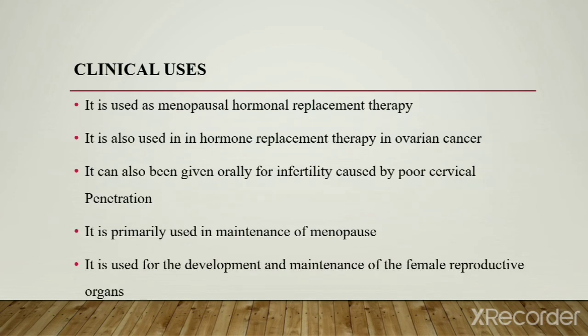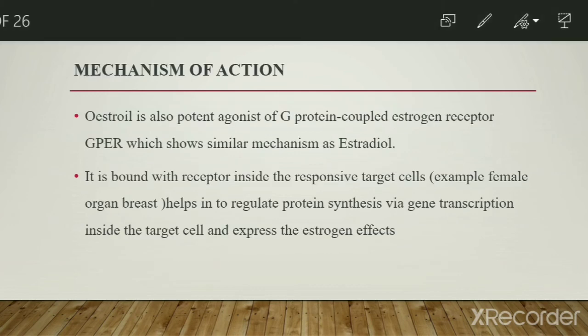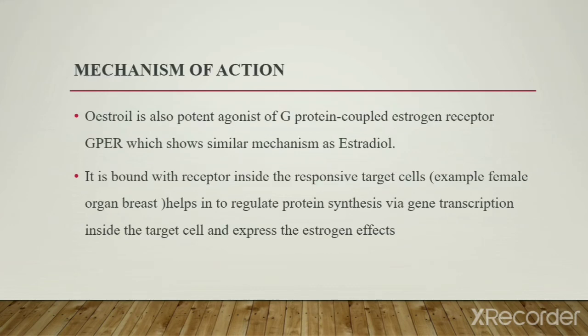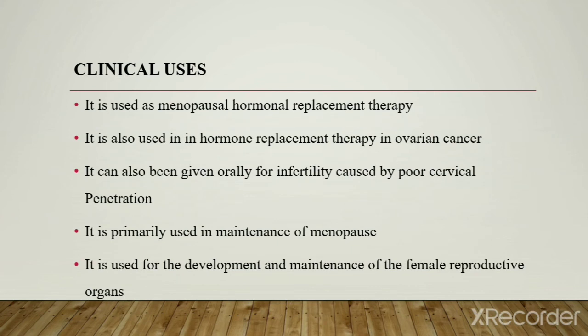Next are the clinical uses of estrogen. It is used as menopausal hormone replacement therapy. It is also used in hormone replacement therapy in ovarian cancer.